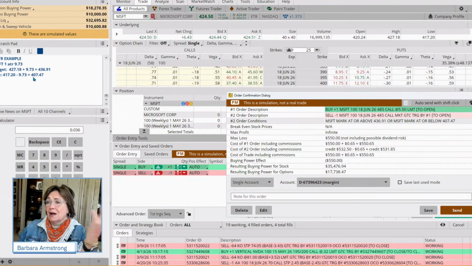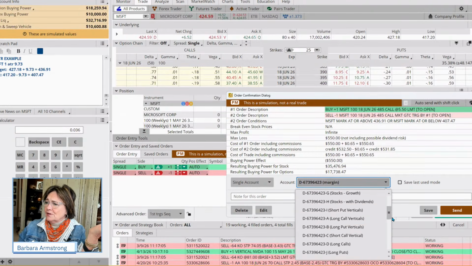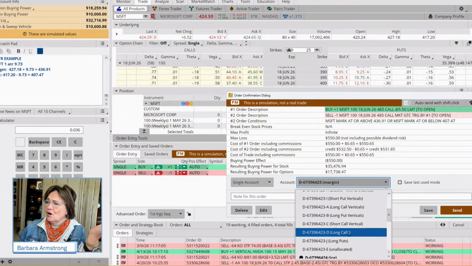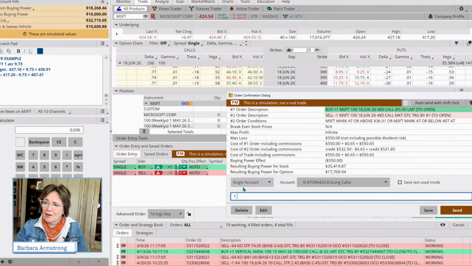But if Microsoft were to gap down, we could lose all of it. And that's why we're position sizing the way we are. We're going to put this in our long call bucket. And then we're going to put in a note from ourselves to ourselves that this is a 1 ATR target and exit.